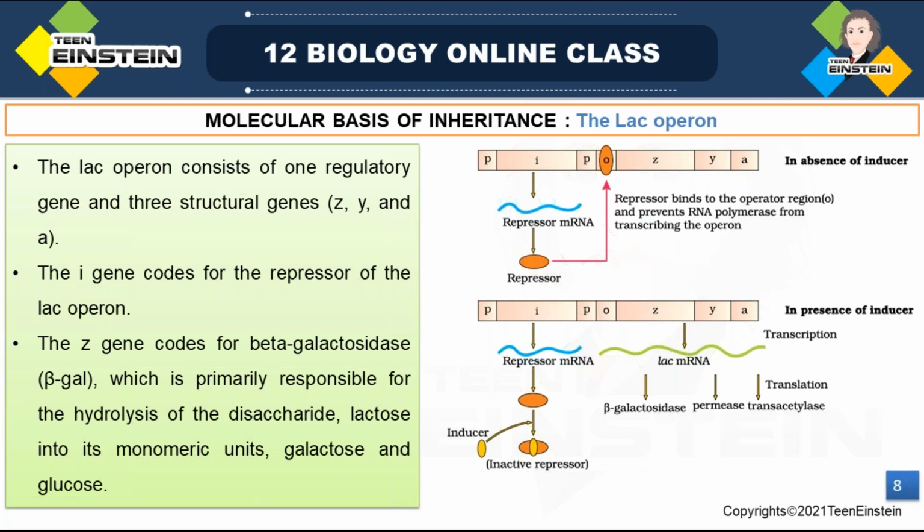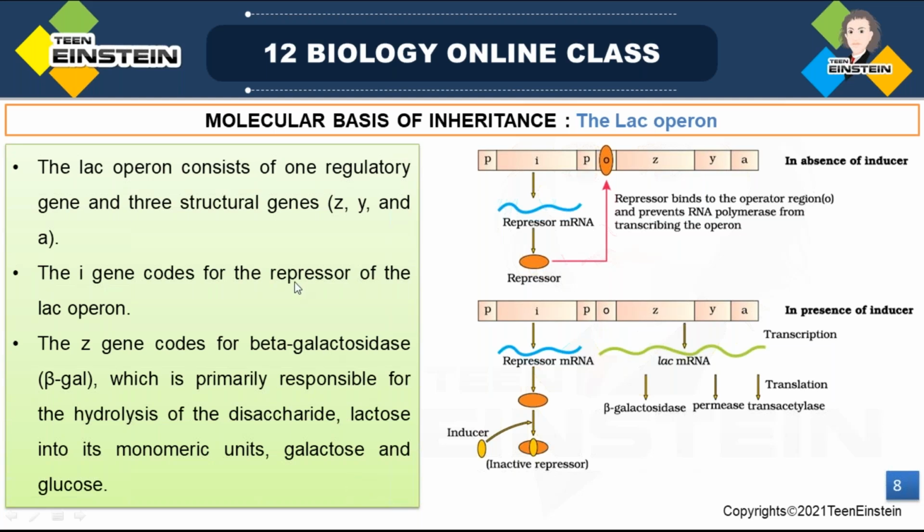So lac operon means it is having one regulator gene and three structural genes. See, one regulator gene and three structural genes. Which are the structural genes? Z, Y, and A. When you are getting a question to write about the lac operon concept for your board exam, you have to write these points mainly with this diagram. You have to draw this diagram, and you have to write these points mainly.